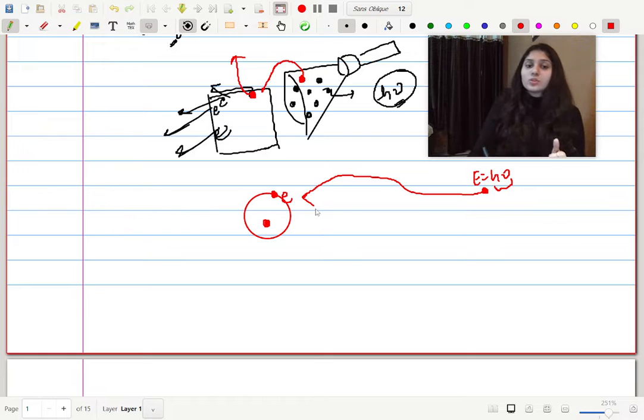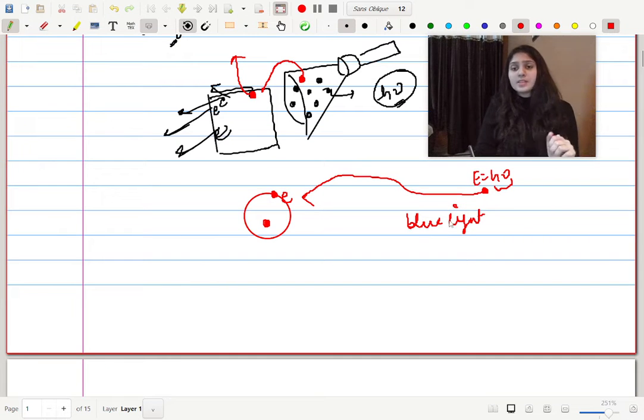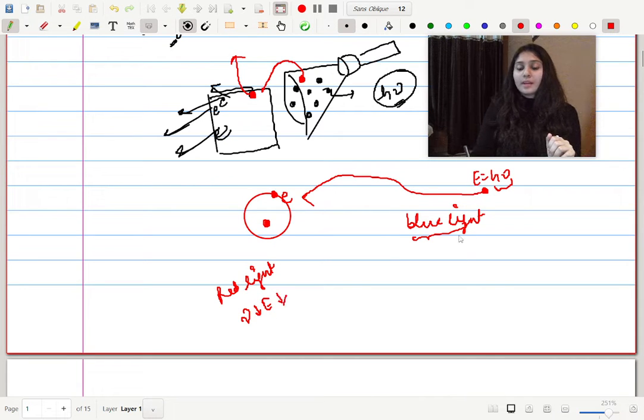So let's say this electron is ejecting with blue light. Blue light has a certain frequency. And we do not have blue light. Let's say we only have red light. So far we know that red light has a frequency which is lower and hence energy is lower, and blue light has a frequency which is higher, hence energy is higher.